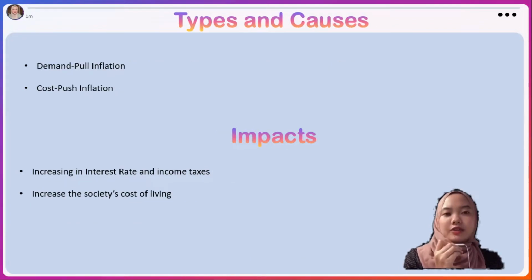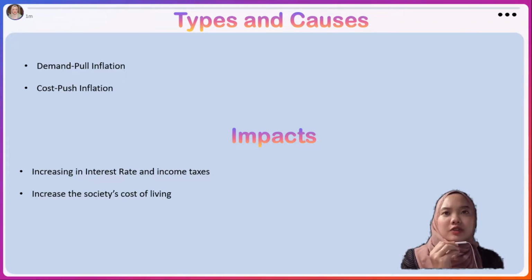Types and causes of inflation. Firstly, demand pull inflation. Demand pull inflation happens when aggregate demand continues to increase further than the economy's capability to produce goods, while the national economy is at maximum employment level. Demand pull inflation occurs when there is a rise in total expenditure. When consumption expenditure, government spending, investment, and net exports increase, the aggregate demand will also increase in an economy. Besides that, an excessive and uncontrolled increase in money supply will also cause demand pull inflation.